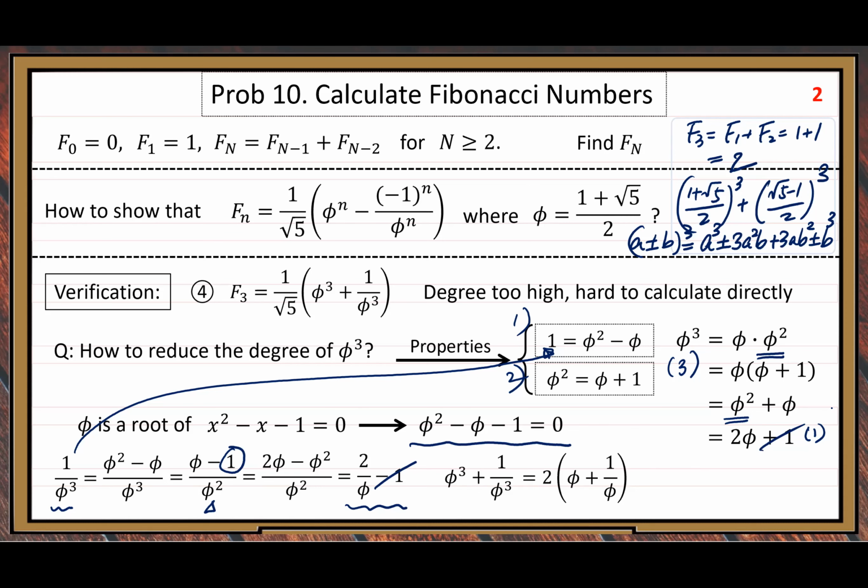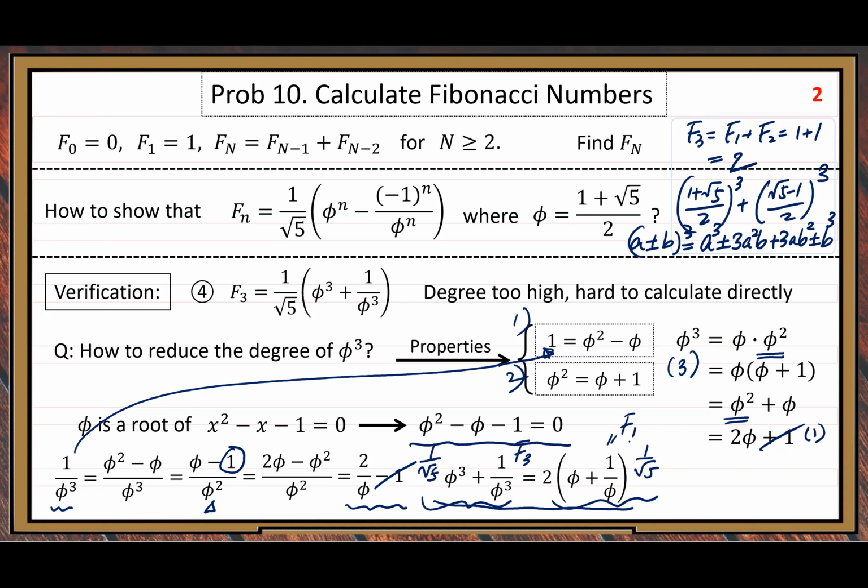All right. So when you see this expression, what can you get? After you multiply 1 over root 5 on both sides, this expression corresponds to F3, and this expression corresponds to F1, right?